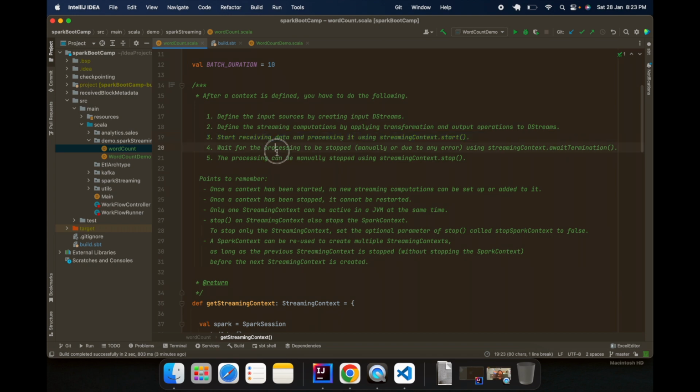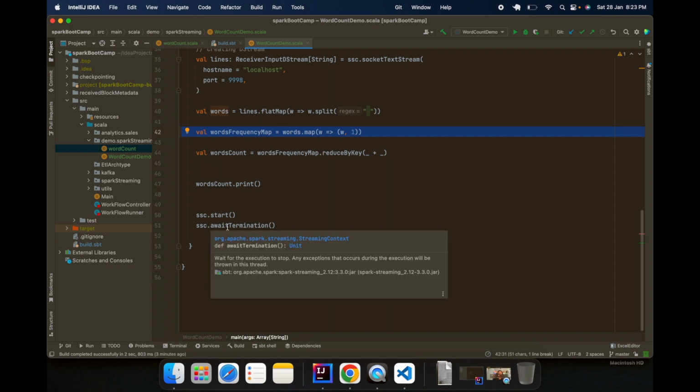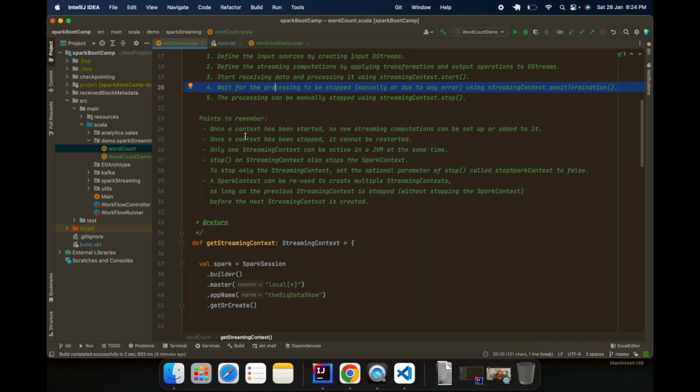This we have already done. Wait for the processing, and then we have stopped. We can also stop it, but here we just wanted to run it. But if you wanted to terminate just once, instead of using ssc.awaitTermination, we could have used ssc.stop after awaitTermination. Okay, so these are points to remember.